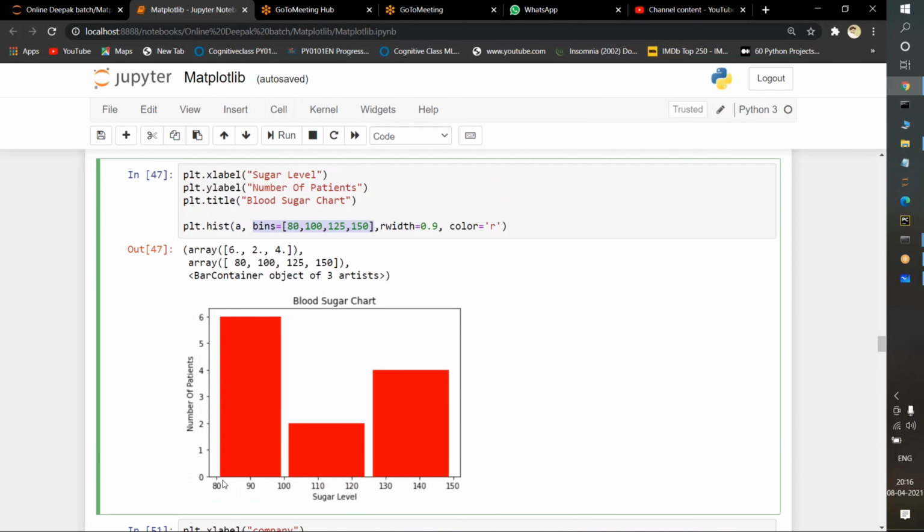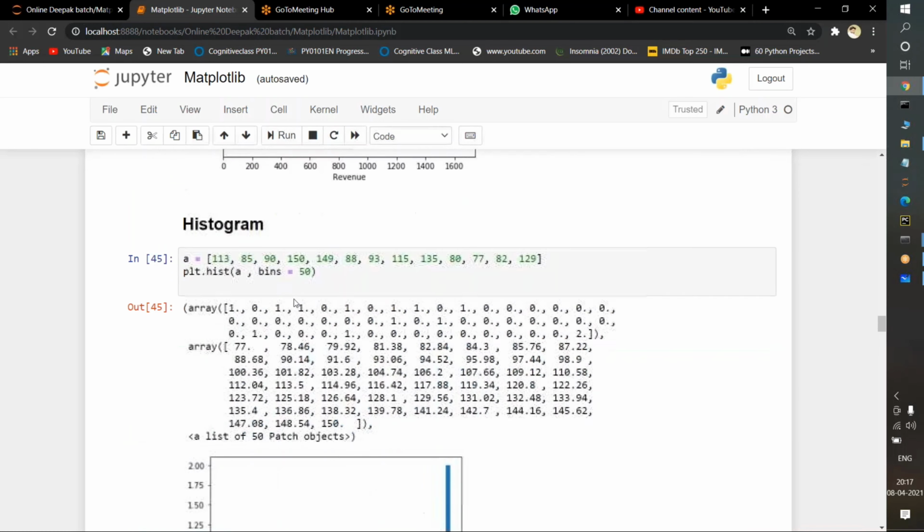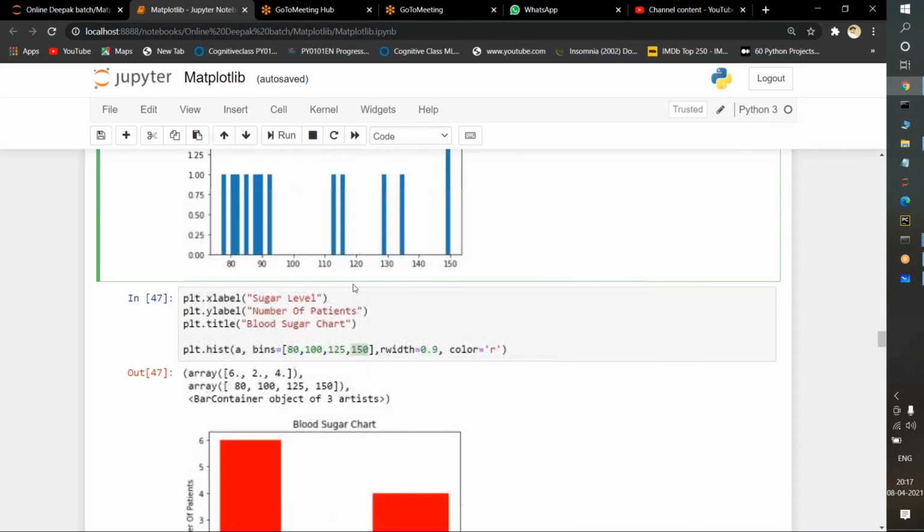So what it is going to do is, from 80 to 100, it is going only one bar. It is one bin, entirely collecting one bin. From 80 to 100, then 100 to 125. If you observe here, it starts at 100 and it goes to 125. It is completely one bin I am taking. 125 to 150, see here, it starts at 125 and it goes to 150. It is completely known as one bin. We can pass individual values directly, like 50, or we can pass them in the format of a list. This is the purpose of using bins.